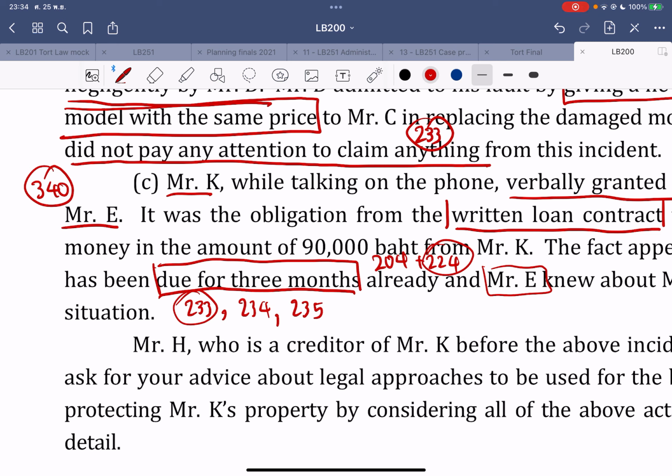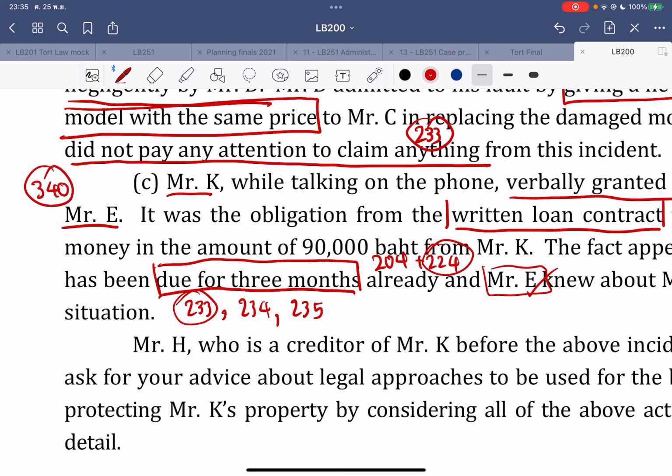But now, there are another 2 sections that make it possible to do so. It is the special case in exercising the claim, which is section 234. Section 234 is a special situation in the procedural part, in which Mr. H, who is the creditor of Mr. K, must summon Mr. K to be in the court, in the action, to force Mr. E here to pay off the debt. In this case, it should be done in compliance with section 234, such that Mr. H must summon Mr. K, right, to force Mr. E to pay.